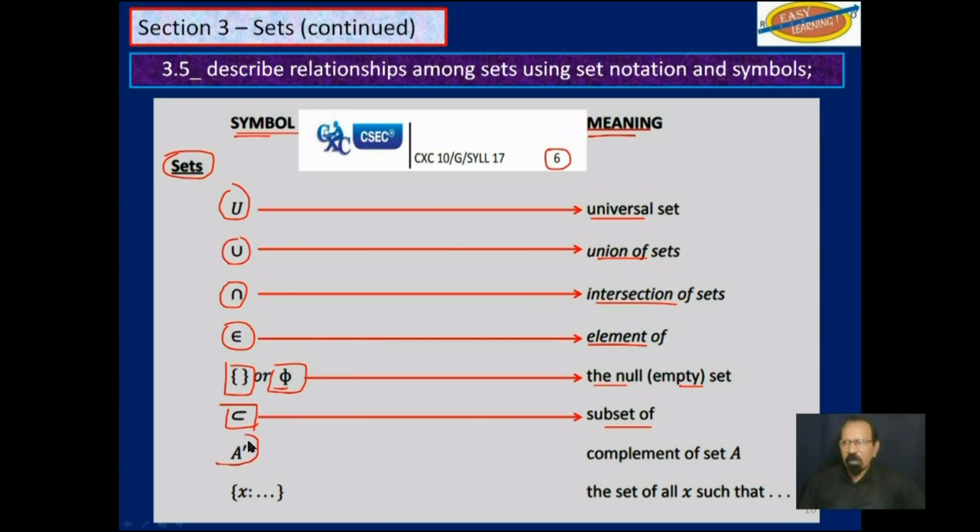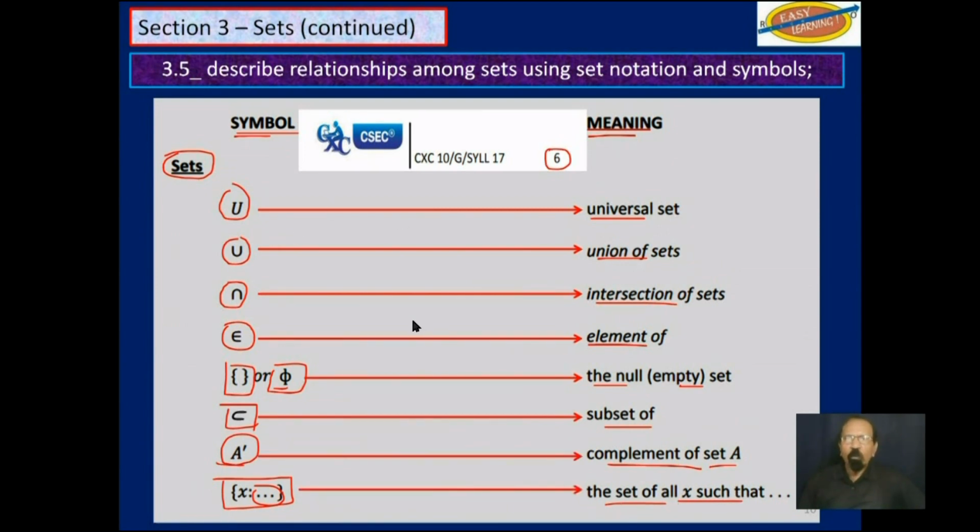This A with something like an apostrophe, read as A prime, means complement of set A. And this x in braces with an ellipsis here means the set of all x such that. We have met all of those before. We will review them and learn the few new things for this objective.